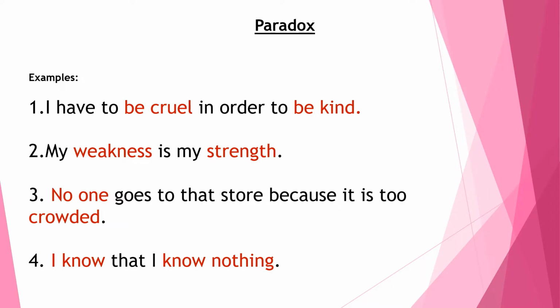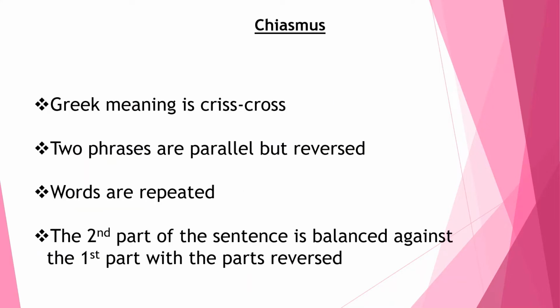Now we'll move to chiasmus. The word chiasmus has been derived from Greek and it means crisscross. What happens in chiasmus is that the second part of a sentence is balanced against the first part, but the parts get reversed. So, it forms a crisscross pattern.